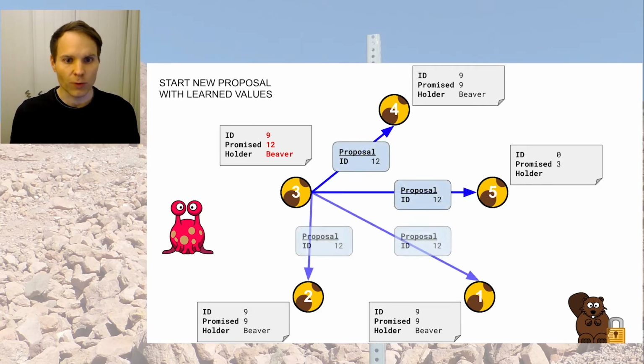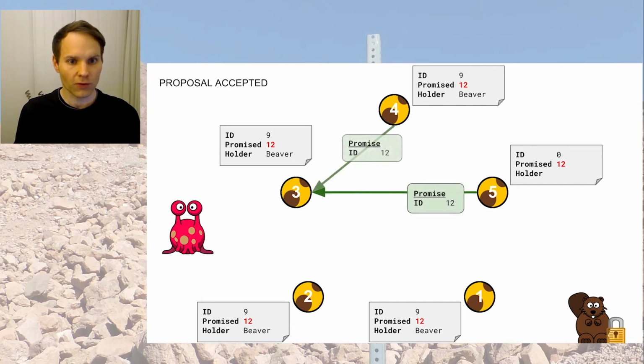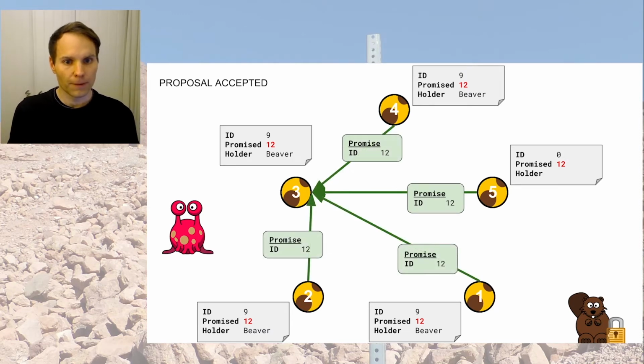How about ID 12? Can we agree on that? And that is something everyone can agree on, because 12 is higher than 9 and is higher than 3 and is higher than whatever state there was before. So everyone is promising, yeah, sure, ID number 12, that's something we can work with.